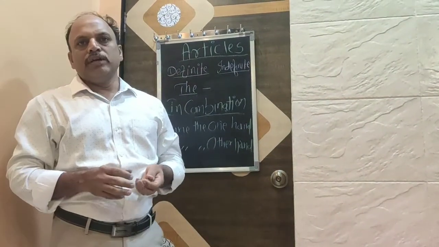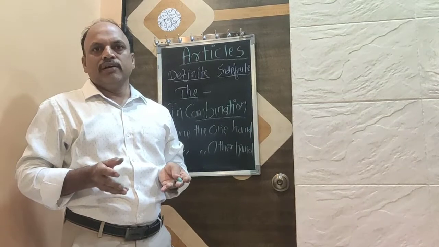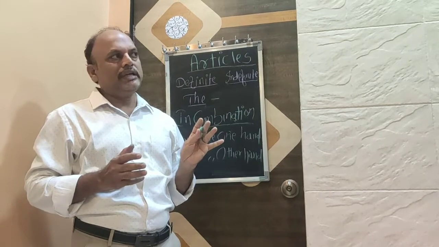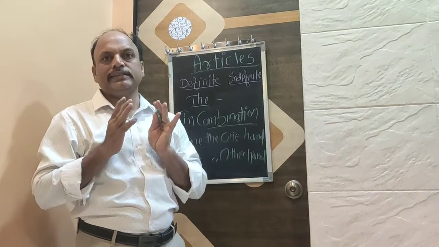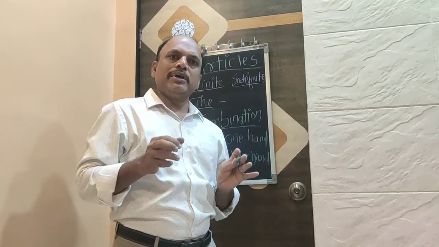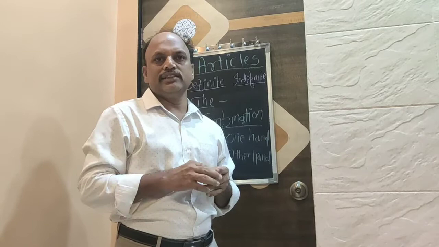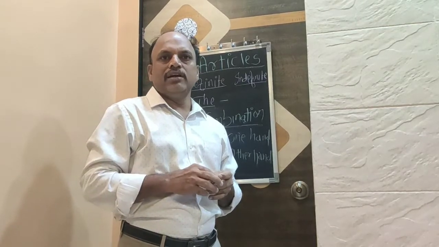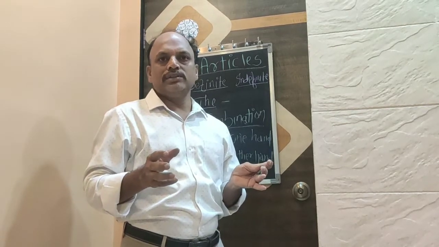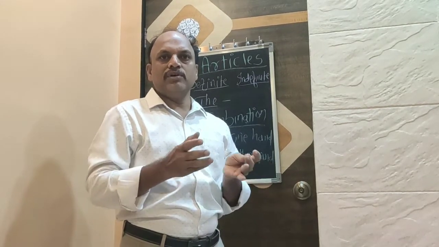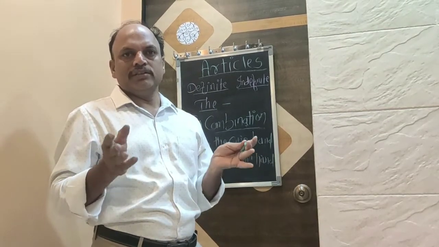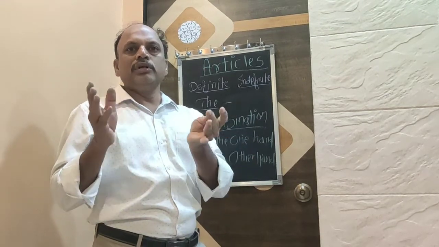Friends, like this, we have seen numerous examples here. We can use the article, which is a definite article, for speaking about some particular or specific or exact word. It is very, very important while forming sentences. In the next part, we will see indefinite articles, which are used with common nouns of general character, and we will see it in the next video, because it is very important. I want to give a separate look at it.